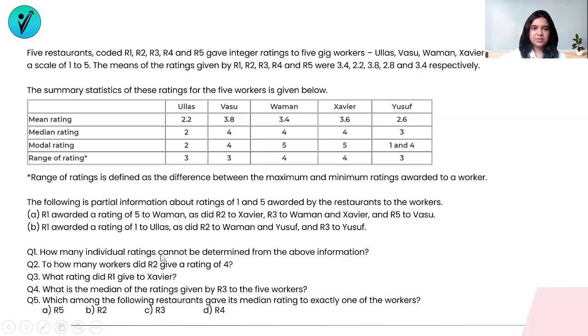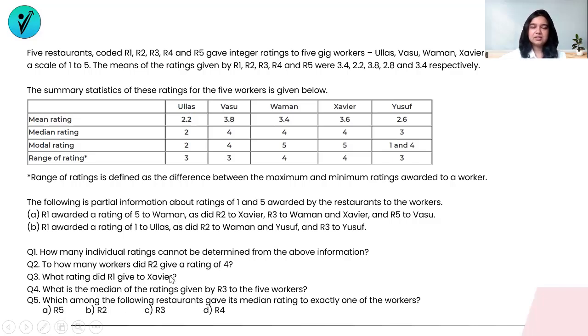So the questions are, how many individual ratings cannot be determined from the above information? To how many workers did R2 give a rating of 4? What rating did R1 give to Xavier? What is the median of the ratings given by R3 to the 5 workers? And which among the following restaurants gave its median rating to exactly one of the workers? That is whether R5, R2, R3, or R4.